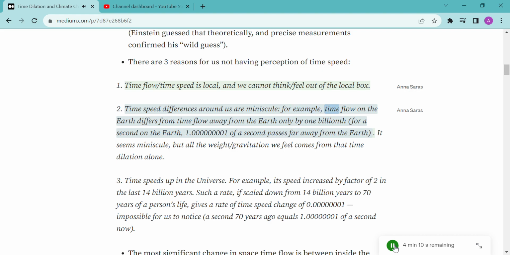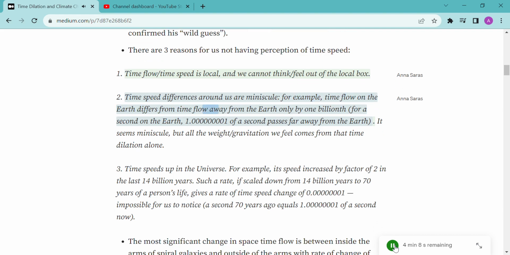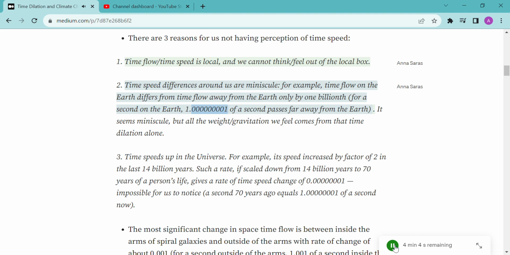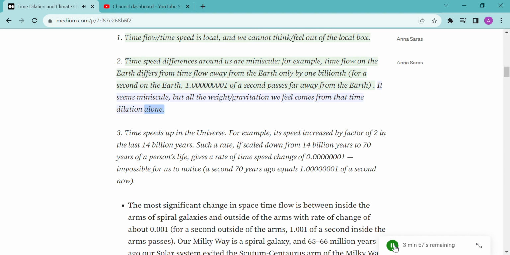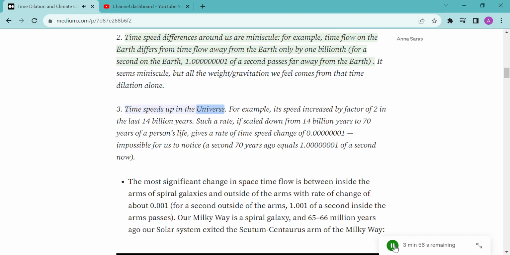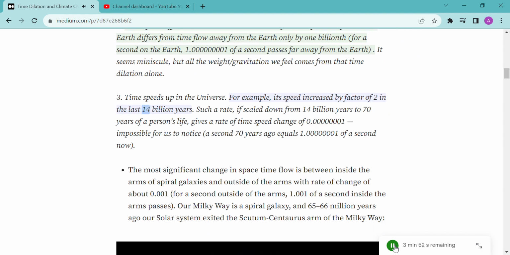For example, time flow on the Earth differs from time flow away from the Earth only by 1/billionth. For a second on the Earth, 1.000000001 of a second passes far away from the Earth. It seems minuscule, but all the weight/gravitation we feel comes from that time dilation alone. 3. Time speeds up in the universe. For example, its speed increased by a factor of 2 in the last 14 billion years.